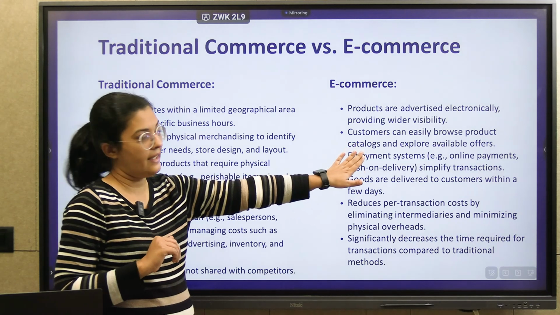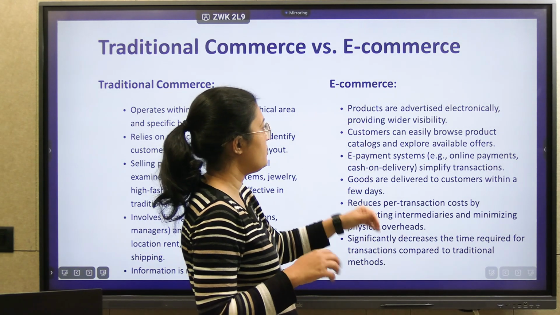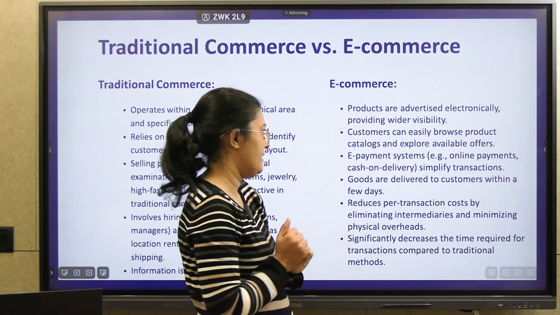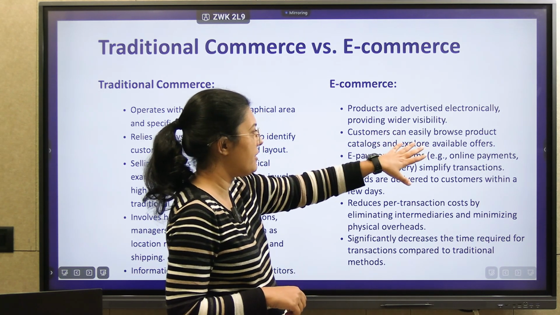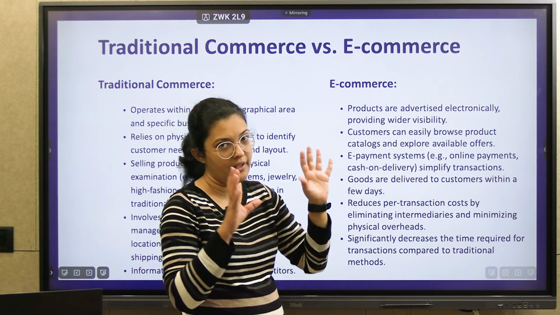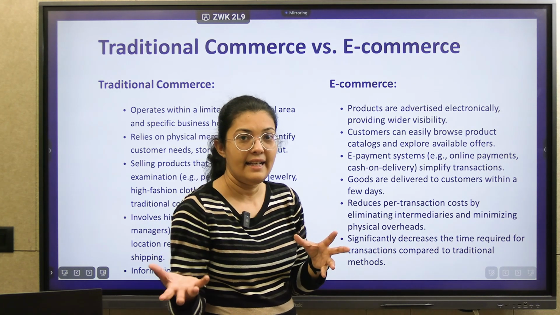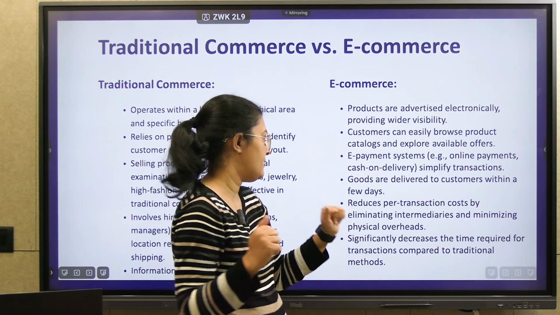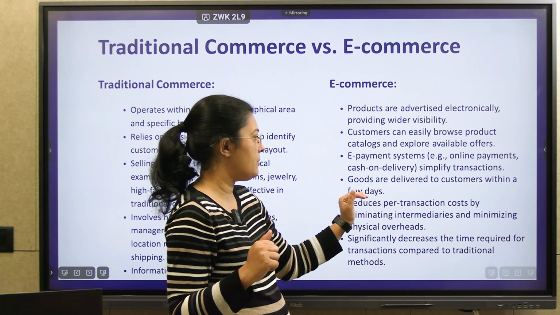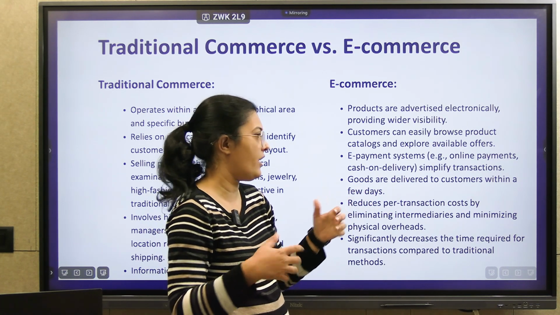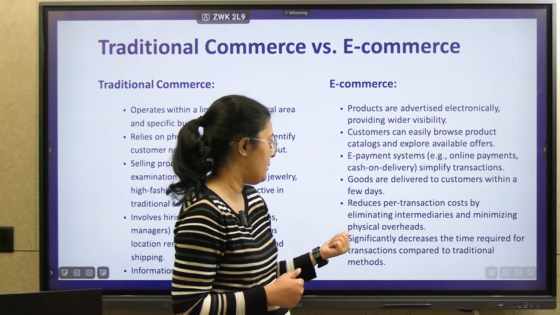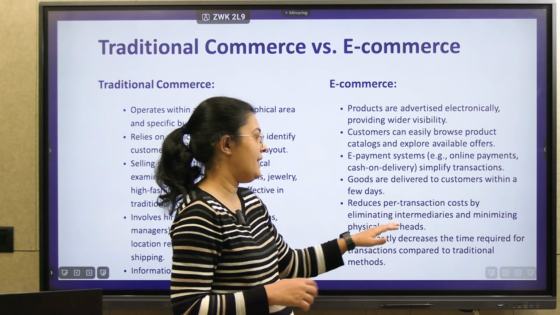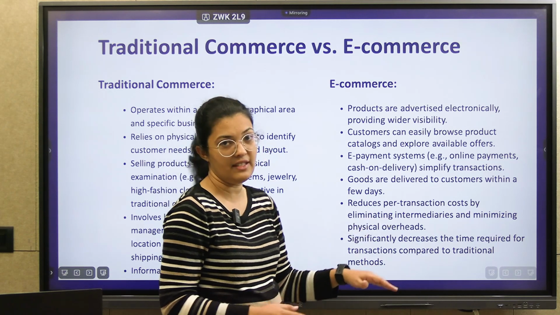Now we move to the second part, that is e-commerce. In e-commerce, we advertise our product electronically. Customers can easily browse the product catalog and explore available offers, sitting anywhere and anytime. An e-payment system is available. Goods are delivered to the customer within a very few days. Tracking is also an available option. It reduces the per-transaction cost by eliminating intermediaries and minimizing physical overhead.